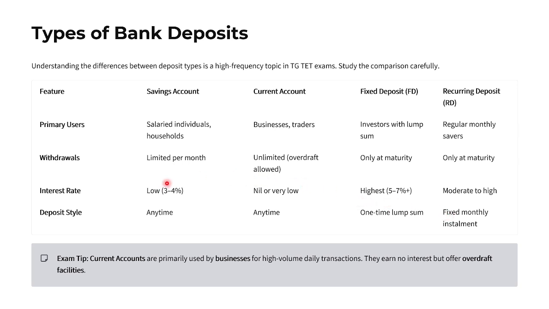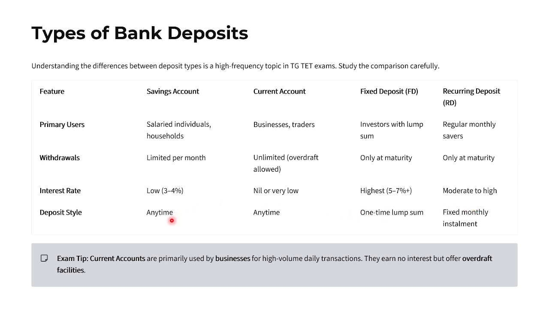The interest rate for a savings bank account lies at 3 to 4%, whereas in a current account no interest is paid or it is very low. So this is an important point. Fixed deposits may earn 5 to 7%; it depends on the time and other factors. Then moderate to high. Recurring deposit has a minimum to maximum rate of interest.